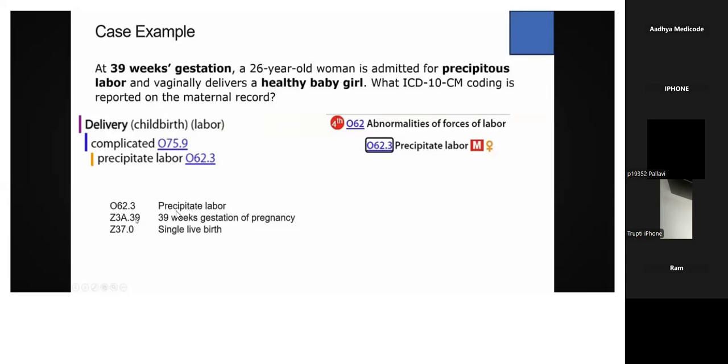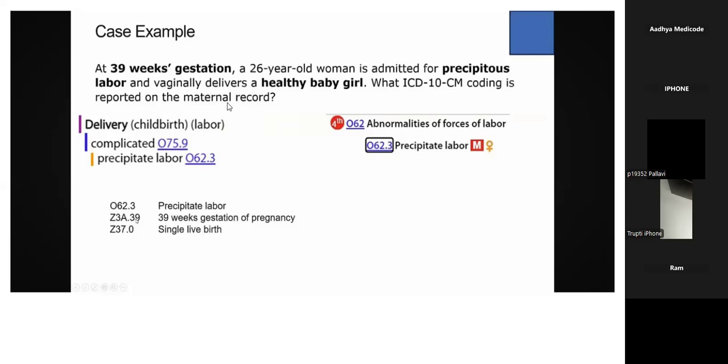So you can check it out here, precipitate labor. You can go to the word delivery. Under that, you can see complicated labor is there, precipitate labor is there. So you can go and look up this particular precipitate labor. Here it is mentioned clearly: precipitate labor, it is O62.3.